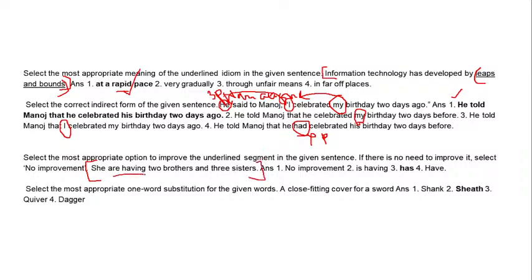Okay, so from reading it you can understand that this is the portion which is wrong, but what will be the correct one? Firstly, we don't use "have" with a third person. It's always I have, you have, but she has. That means no third person singular will use have. But if it is in the plural, it can use have because we write "they have." That means a third person plural.